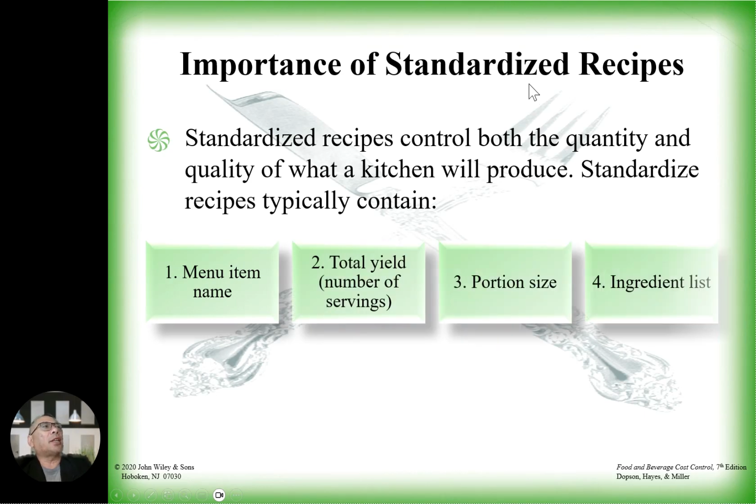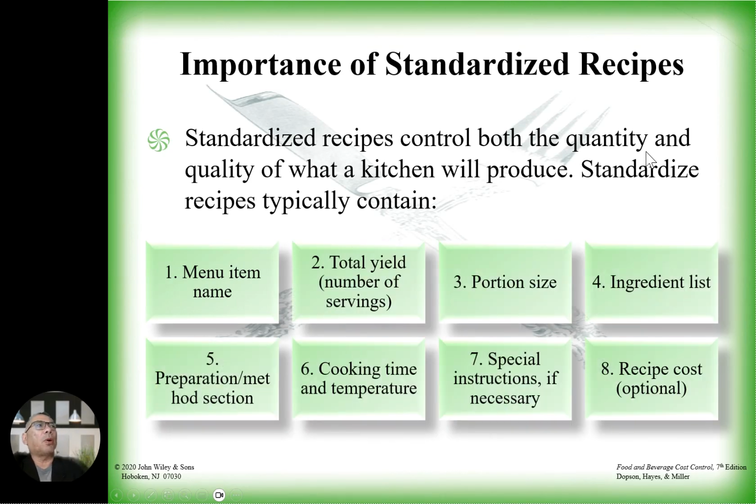Importance of standardized recipes: they control both the quantity and quality of what the kitchen will produce. A standardized recipe typically contains the menu item name, total number of servings, portion size, ingredient list, preparation method section, cooking time, temperature, special instructions, and recipe cost, which is optional.